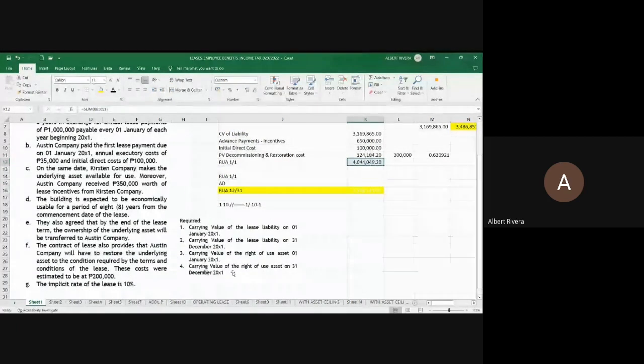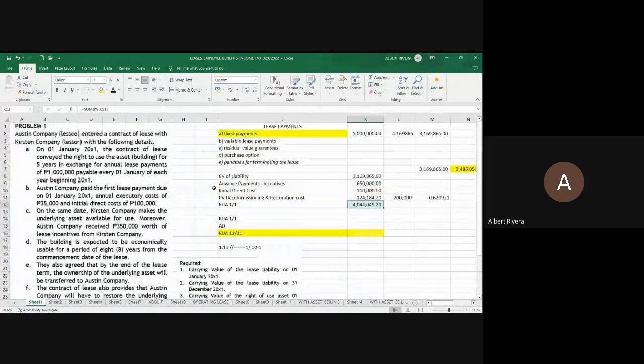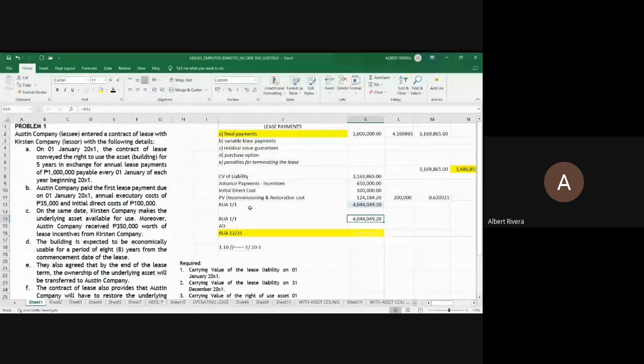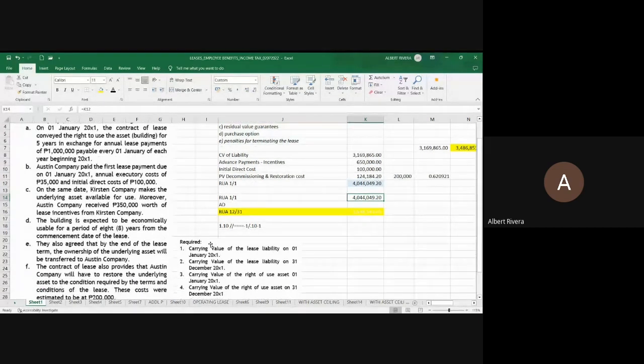But what about the carrying value of the right of use asset on December 31? So we are talking about the first year. This is now the cost of your asset minus the accumulated depreciation. Since we are just in the first year, your depreciation expense would now be equal to your accumulated depreciation. But the thing is this. We will be using the straight line method in computing for the depreciation expense.